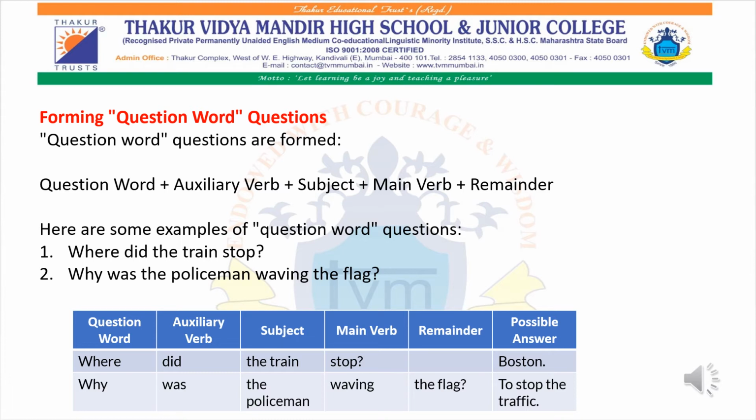So whenever we want to ask a WH question where we are expecting to get a definite answer, then we have to make use of a WH question having this structure. Question word, that is WH family, plus auxiliary verb, plus subject, plus main verb, plus remainder.